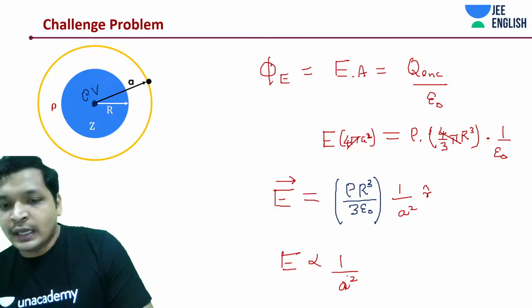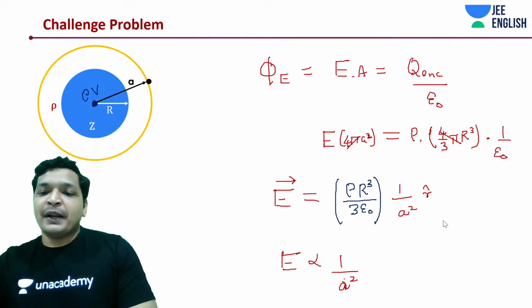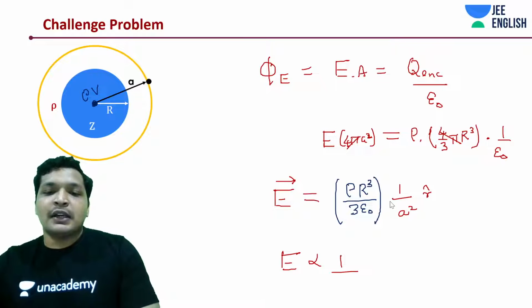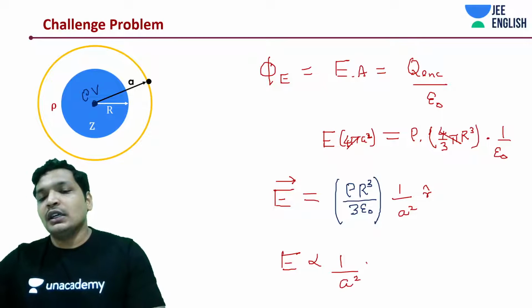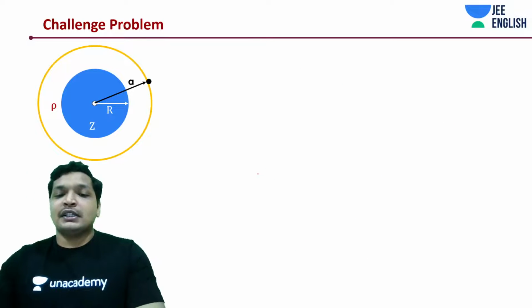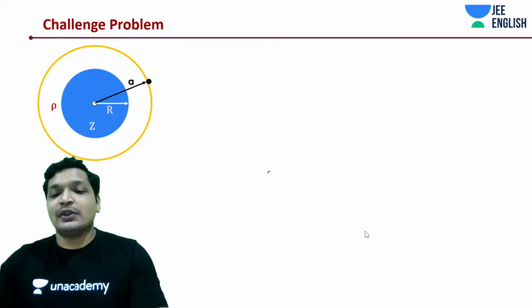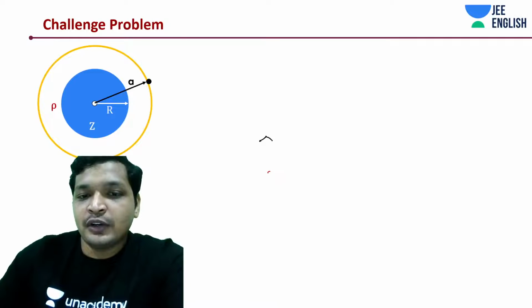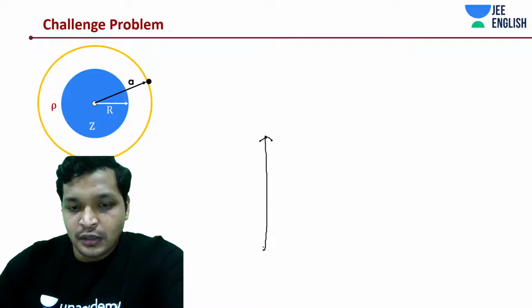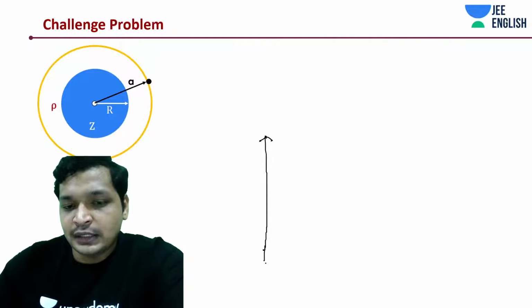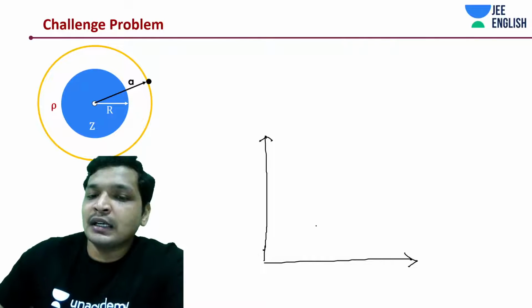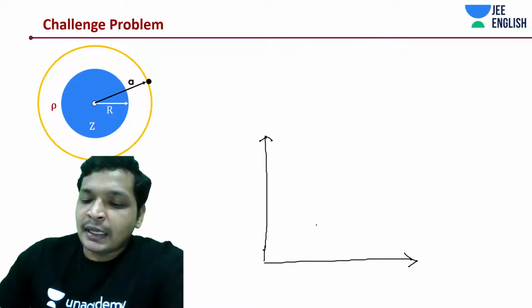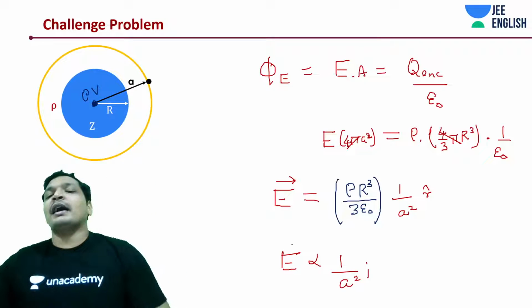So pretty easy, but you know what? All the time you may not get uniform charge density, and you may not get necessarily a plastic shell, and you may not directly get this question. So we'll first of all graph it out, and before graphing we'll have some conditions, of course. The graph would look something like this. As compared to a shell, for an insulator there wasn't anything present until a distance r. But again the question comes, where would the maximum electric field lie?